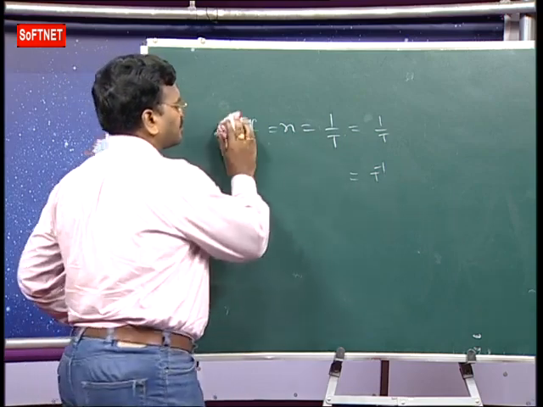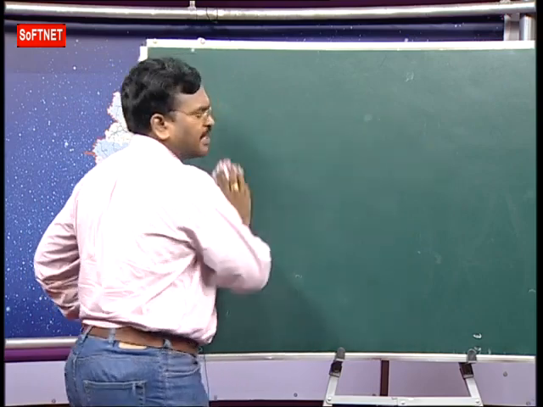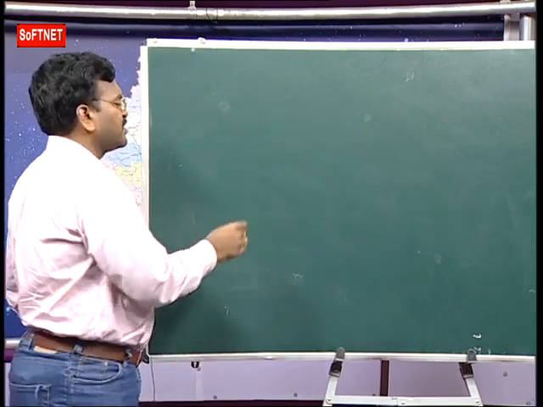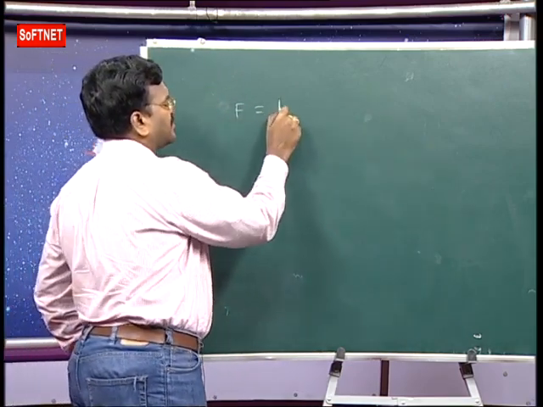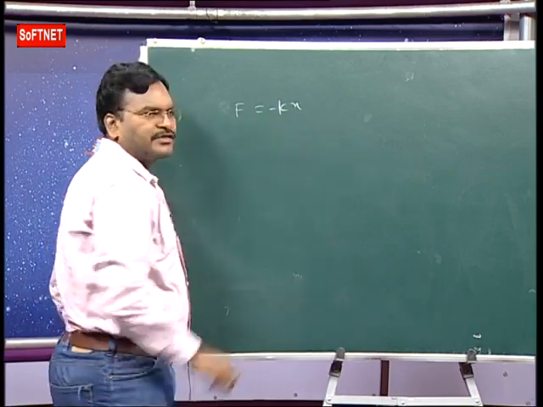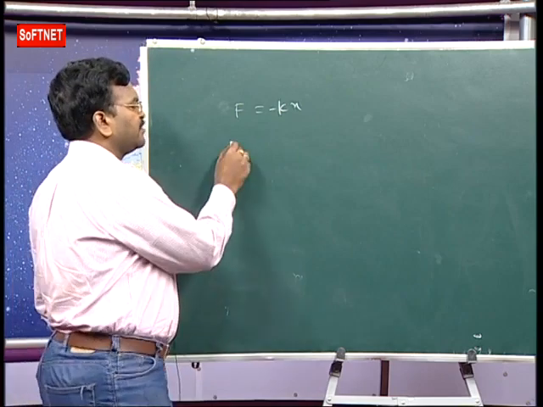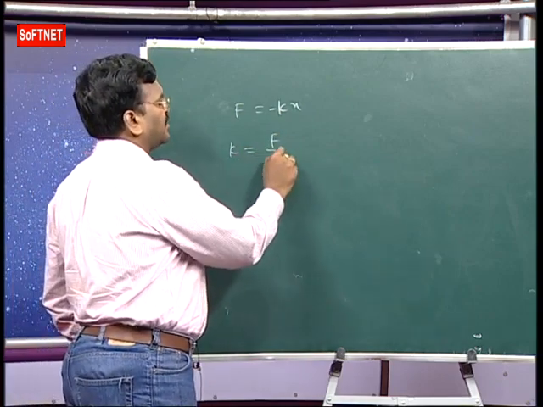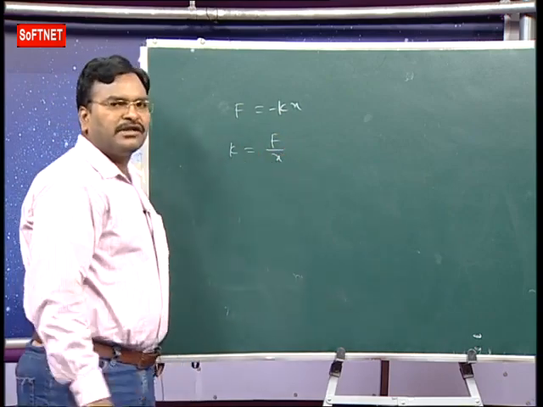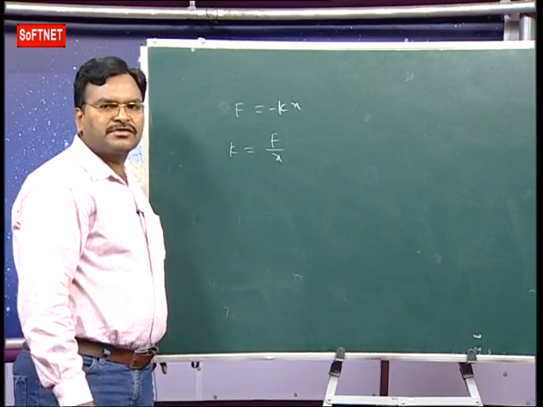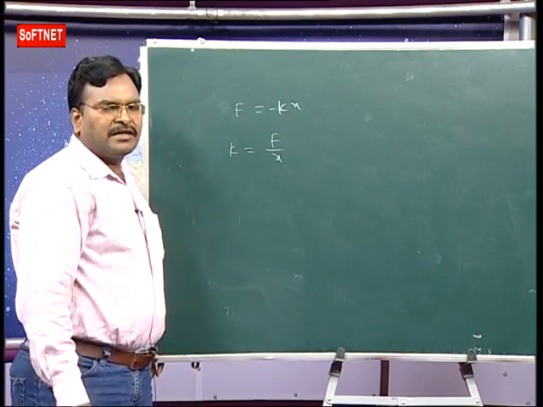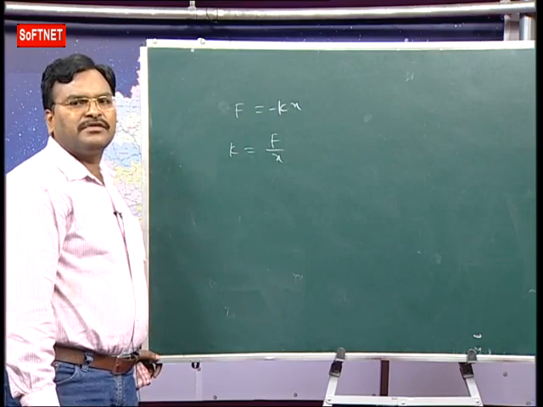Next one, force constant or spring constant. F is equal to minus Kx, where F is the restoring force. K means the spring constant or force constant. K is equal to F by x. Whatever may be the force, the dimension formula is the same. What is restoring force? The force which brings a body to its original position.